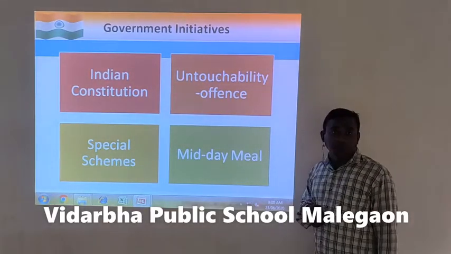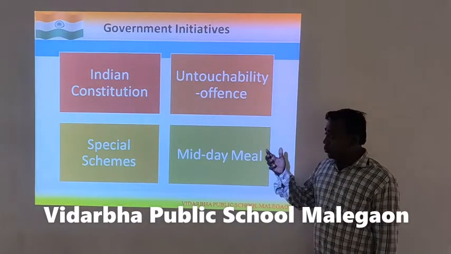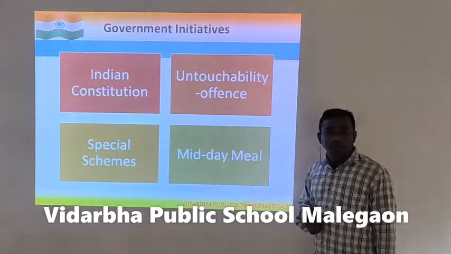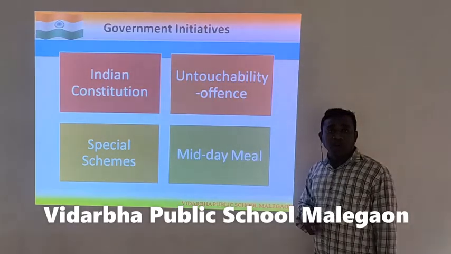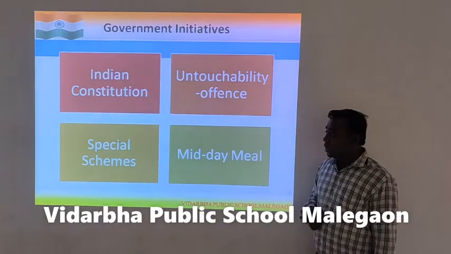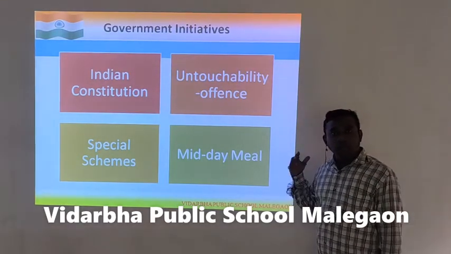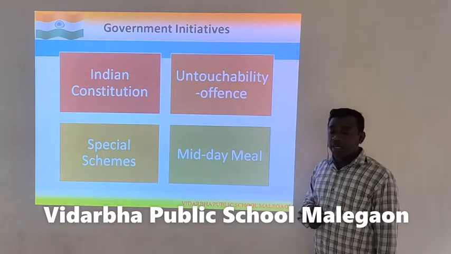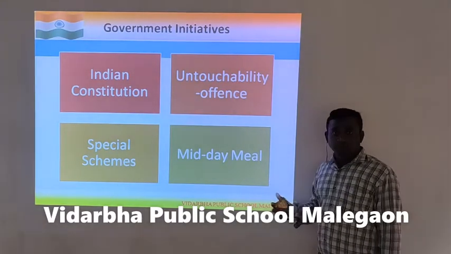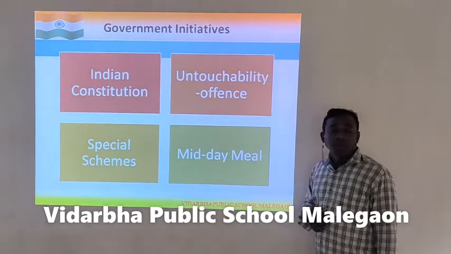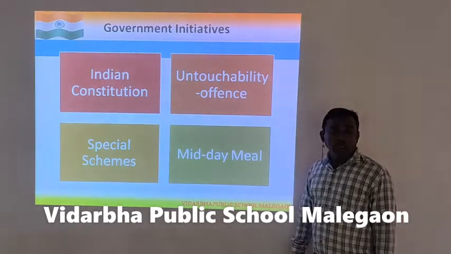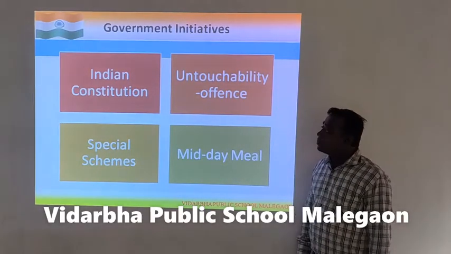Untouchability has become an offence, with the introduction of various schemes for education and for other development of those socially underdeveloped societies. Schemes such as midday meals are implemented by the government to ensure there is equality.